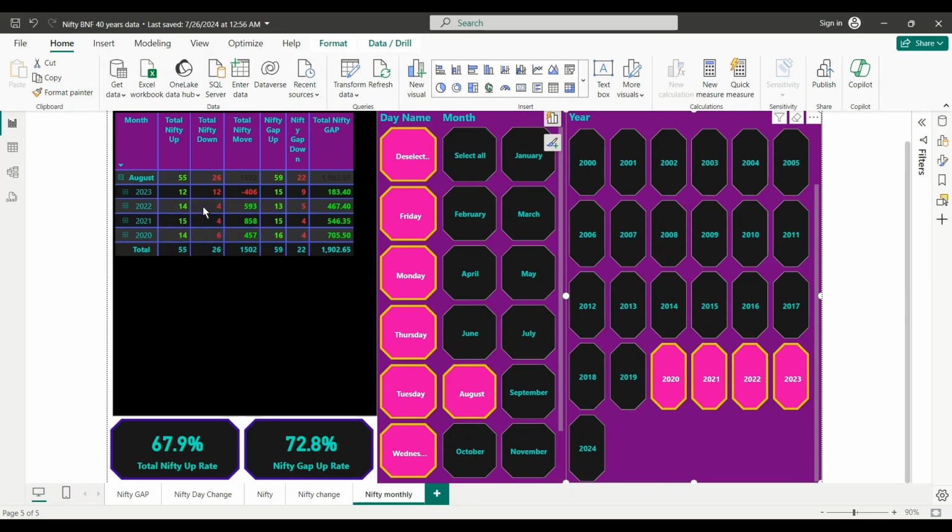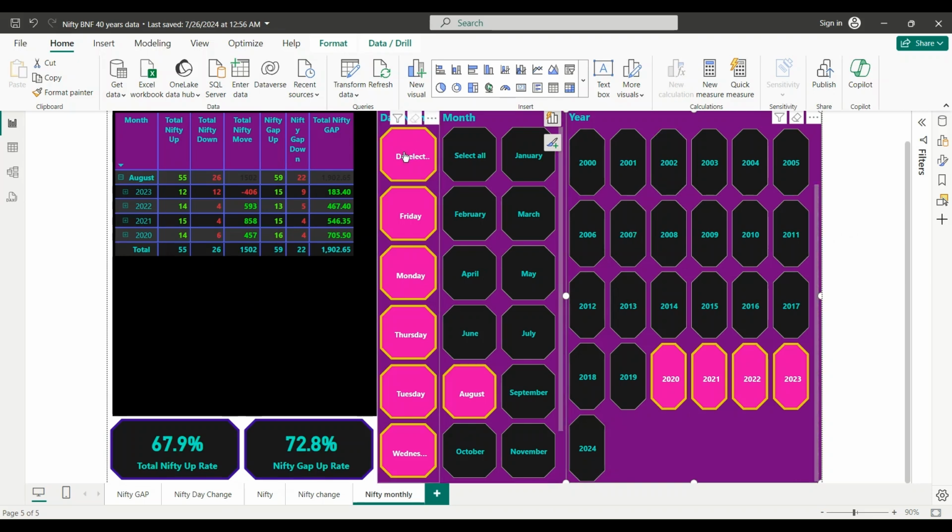If you look at this ratio as well, last year was even Steven, and 2022 was when all were up months. Good data to see. Even the gap ups, see the ratio, were highly gap ups. Only last year it was a little bit bearish. So what we can say is it's still a bullish month, 1,500 points.